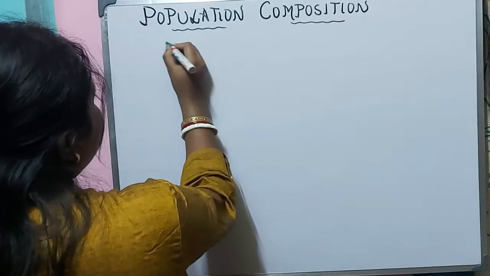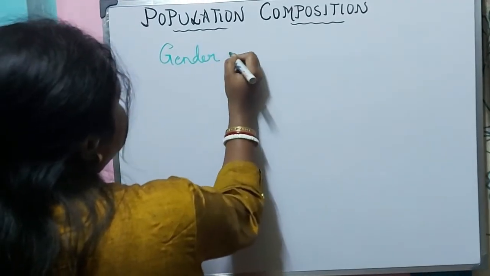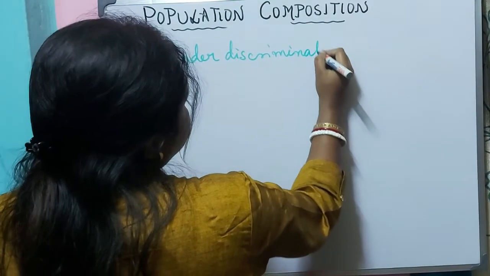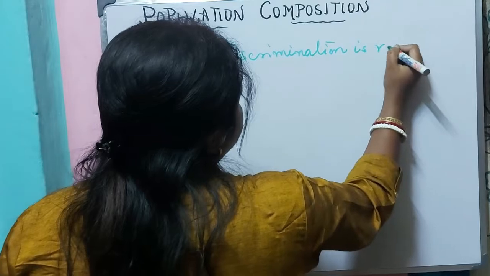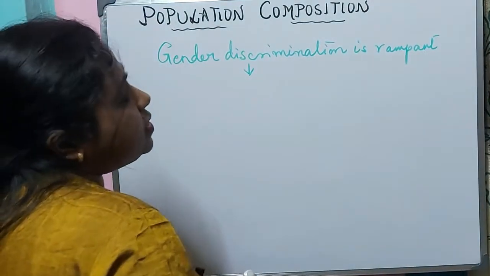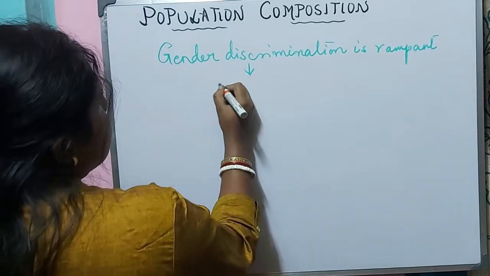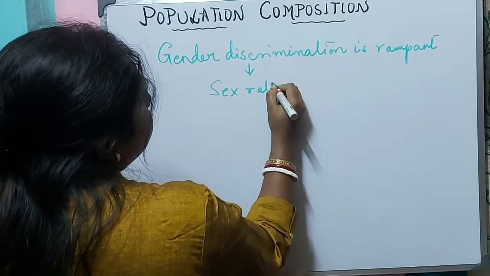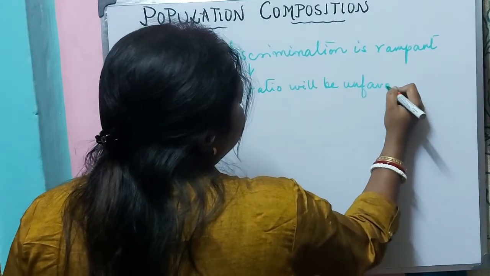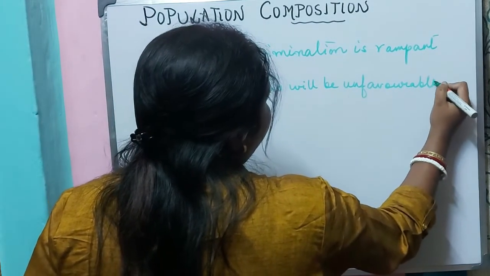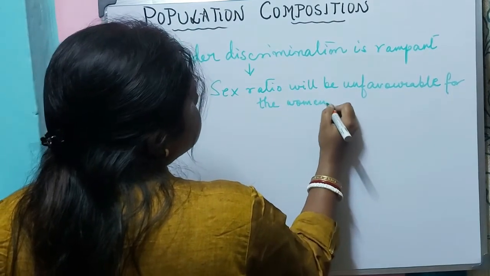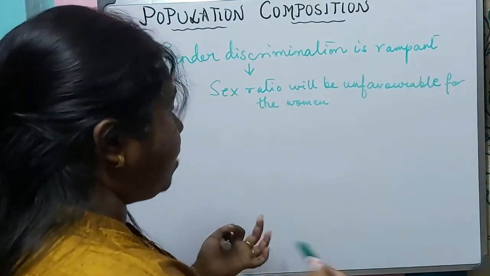Now, we will notice that gender discrimination is rampant in many areas. In the areas where gender discrimination is rampant, the sex ratio will be unfavorable for the woman. Now, what are the causes for this unfavorable sex ratio?